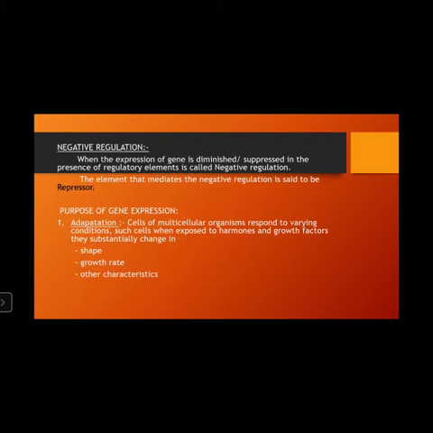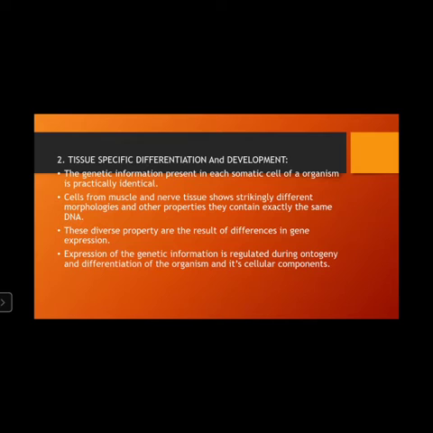The purpose of gene regulation: the first one is adaptation. Cells of a multicellular organism respond to varying conditions. Such cells, when exposed to hormones or growth factors, substantially change in their structure, that is shape, growth rate, and other characteristics. The second is tissue-specific differentiation and development. The genetic information present in each somatic cell of an organism is practically identical.